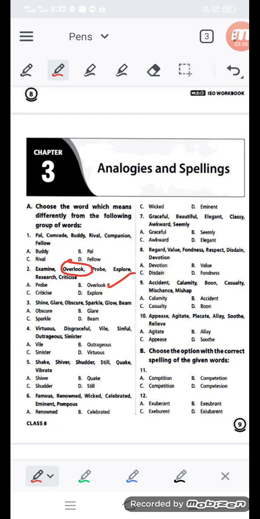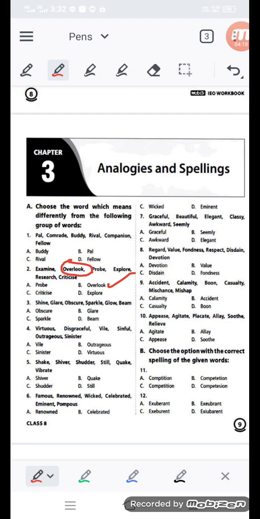Next words are shine, glare, obscure, sparkle, glow, and beam. Then, dear student, you can get your answer: shine, glare, obscure, sparkle, glow, and beam. So, which option is not matching with the rest of the words? Here, glare, shine, sparkle, glow, and beam are all in the same category.